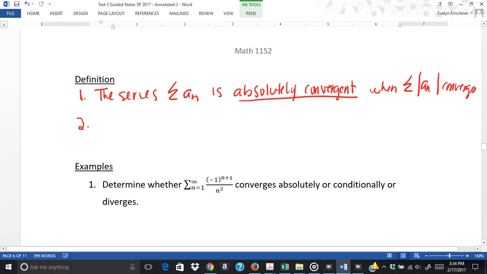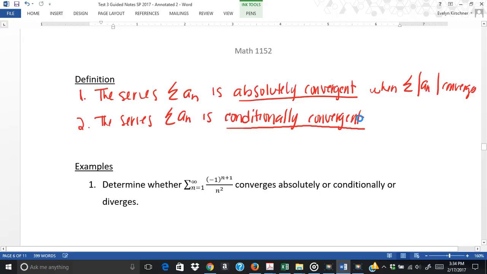And I also know that a series can be conditionally convergent when my original series converges, but the absolute value of that series diverges.